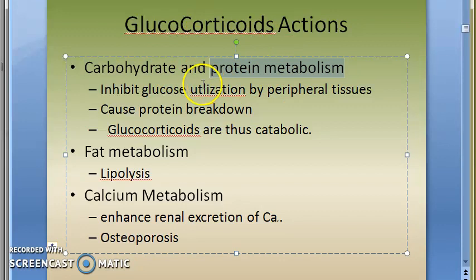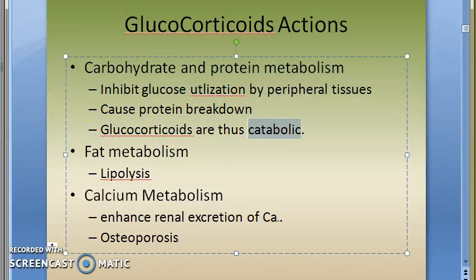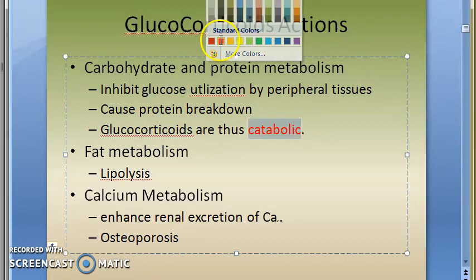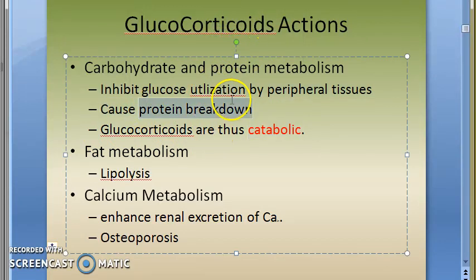Carbohydrate metabolism, protein metabolism. Basically it is very catabolic. So it will want to break everything on earth, correct? So protein breakdown. It will inhibit glucose utilization by peripheral tissue, so glucose level will increase.